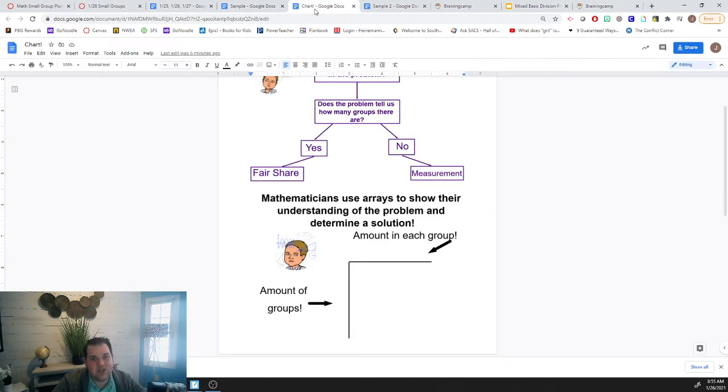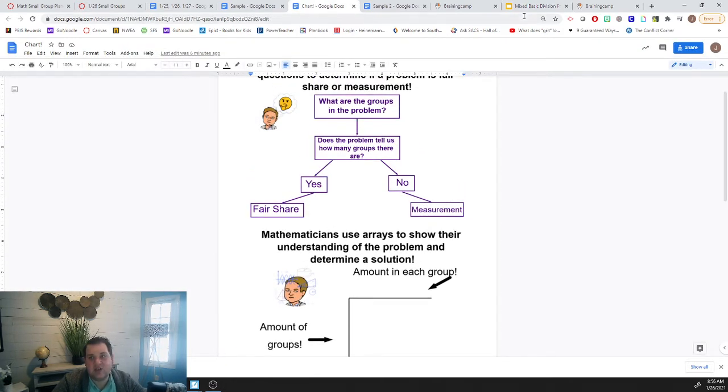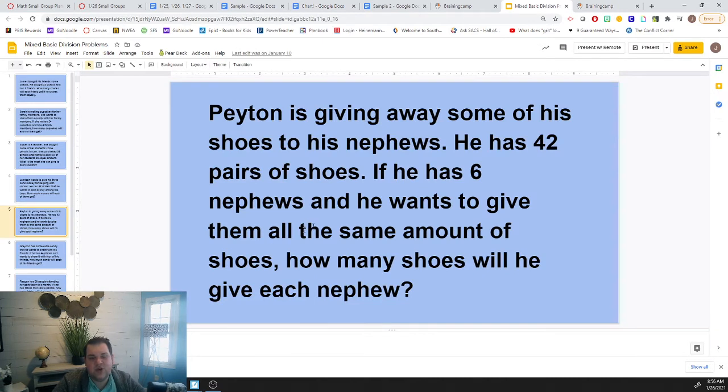All right, back to the chart. The first thing we need to ask is, what are the groups? So what do you think the groups are in this problem? Enter that into PlayPosit. If you said nephews, you're right. We want to give those shoes to his nephews. Those are the groups we're splitting the shoes up into.